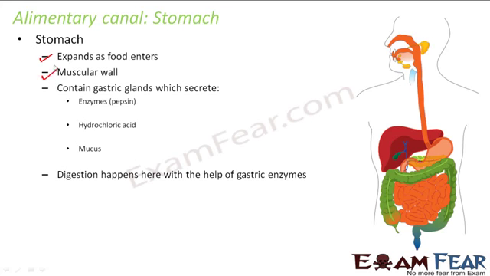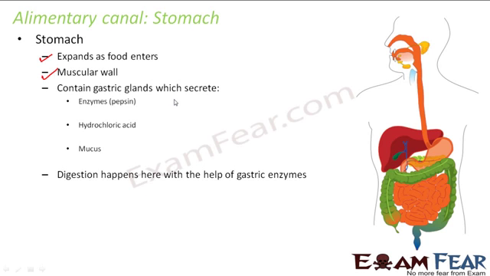Now what is the purpose of this muscular wall? These muscular walls are capable of contraction and relaxation, and this rhythmic movement of the muscles of the wall of the stomach will help in mixing the food with the digestive juices which are present in the stomach, because stomach is a place where digestion actually happens, and for digestion what do we need? We need enzymes, right? So the stomach is a place where we have enzymes. So this muscular wall will help in mixing the food with the digestive juices, right?